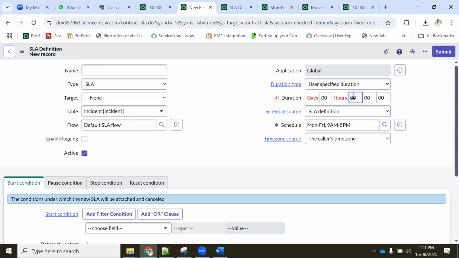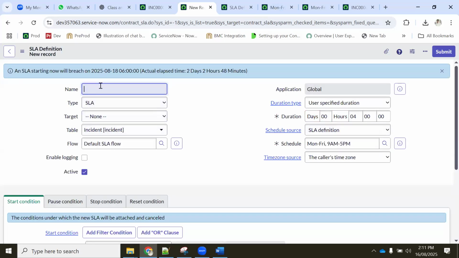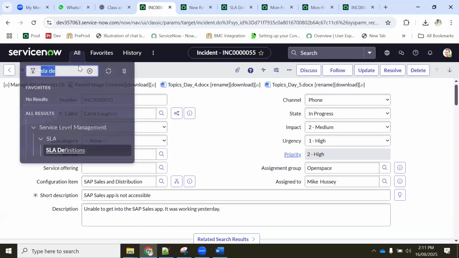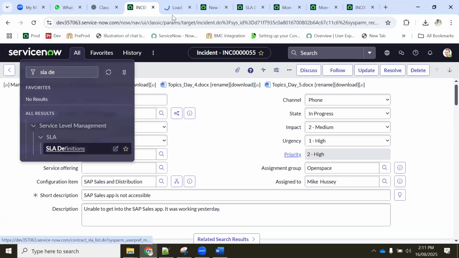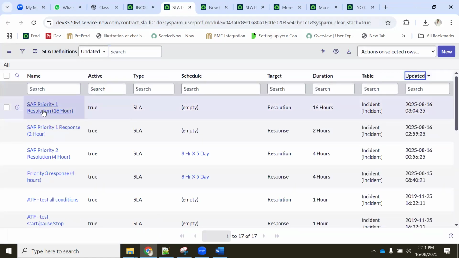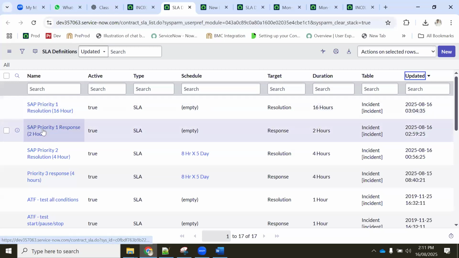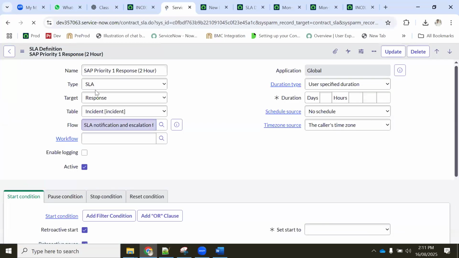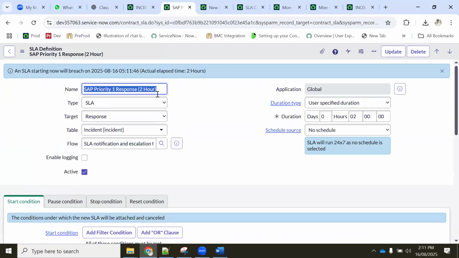So let's configure first response 4 hours, okay? Then what is our definition of SLA definitions, updated by, resolution response? Let's take this one because we need to have uniformity, correct?